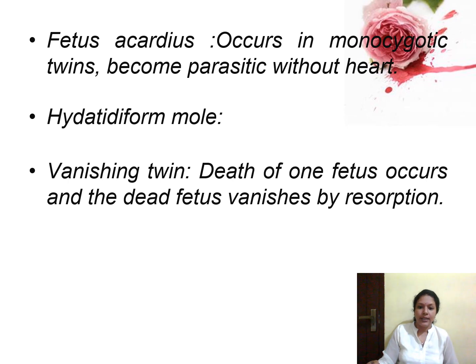And next is vanishing twin. That is, death of one fetus will occur and the dead fetus will vanish or disappear by resorption. Initially, if you perform a scan, you may see evidence of 2 babies, but later you won't see evidence of 2 babies or multiple babies. Only one baby will be growing. That is known as vanishing twin. So death of one baby will occur and that dead fetus will get resorbed.